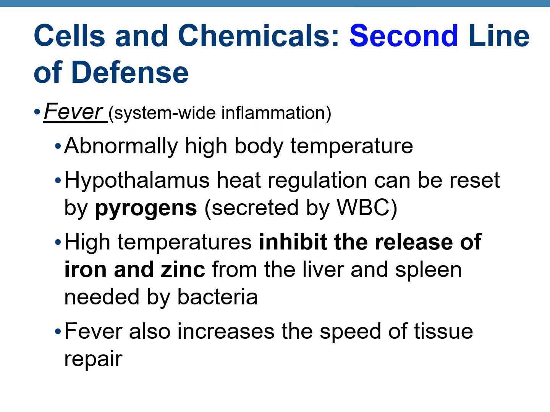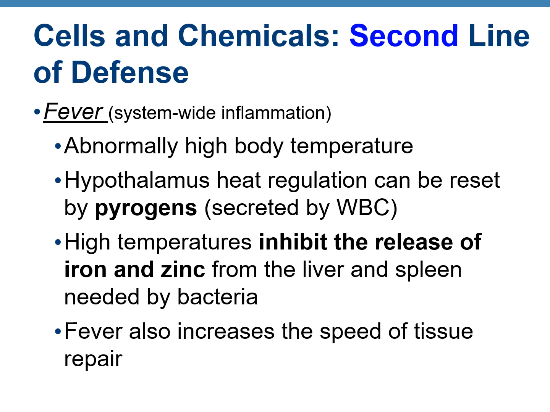Fever is a systemic inflammatory response. This is not a localized response, but when the body in general, all over, is trying to react to an infection and is trying to protect itself. So in fever, the body temperature shoots up. What happens is the thermostat of the body, that means the hypothalamus, gets reset by chemicals called pyrogens, which are secreted by your white blood cells.